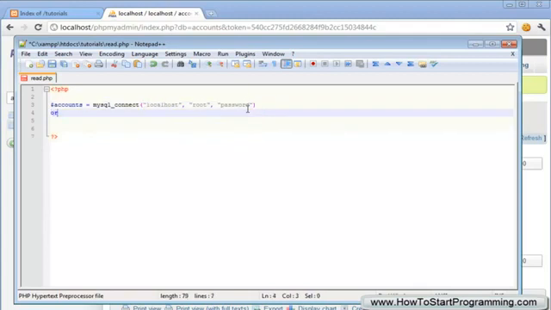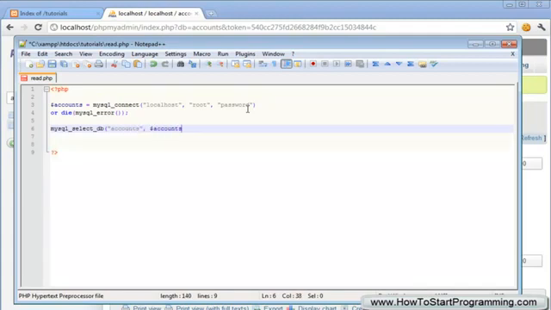So after this we'll just have our or die mysql_error, just in case we run into any errors. Okay, so the next thing we need to do as usual is select the database, so mysql_select_db, and then in brackets the first parameter is the actual name of the database, which is called accounts, and then the second we need to put our connection, which is the variable accounts. Okay, so up until now we've all covered these three lines of code. They should be starting to become quite familiar: the connection variable and then selecting the database.